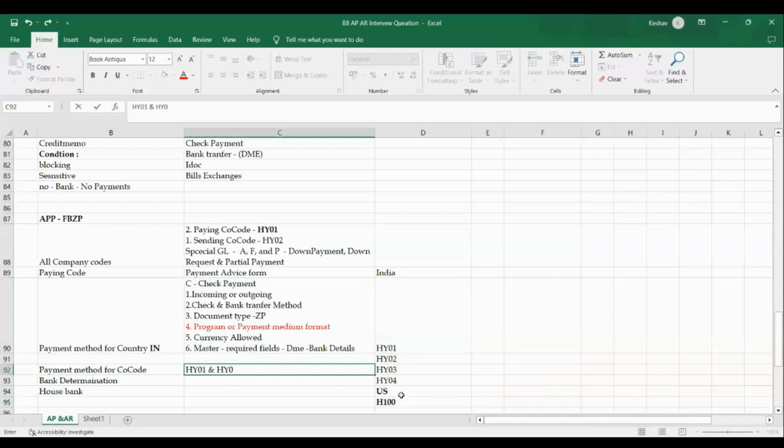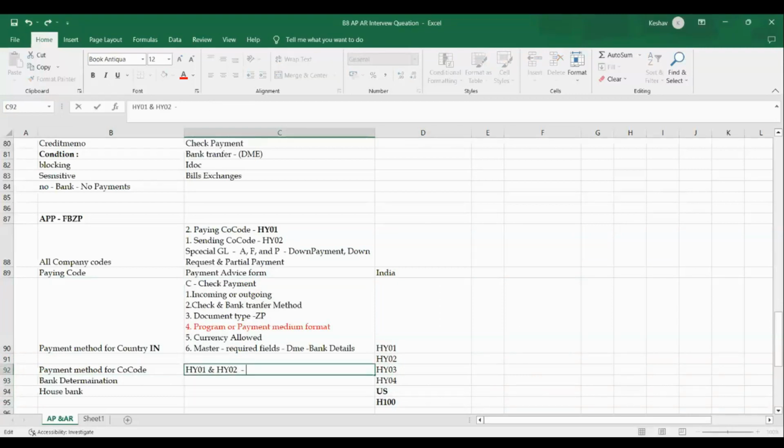I need to link here only. Then only the system will work. I don't want 03 and 4. Yes, your choice, that is one. But whatever company codes you want, we need to link with this step. For this step, we need to link this, and as well as to this step.